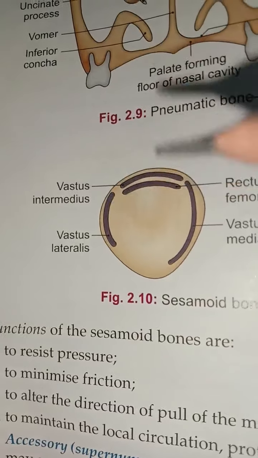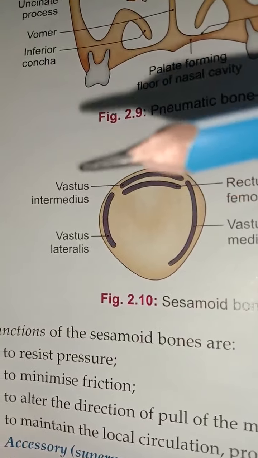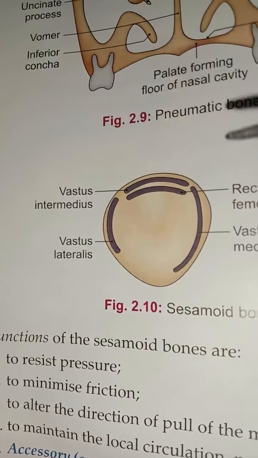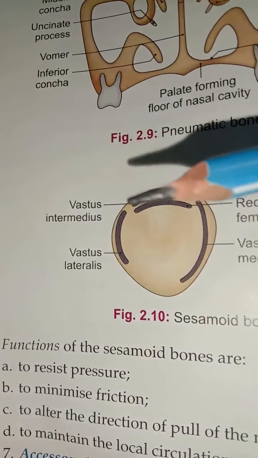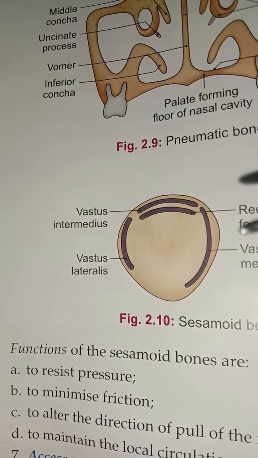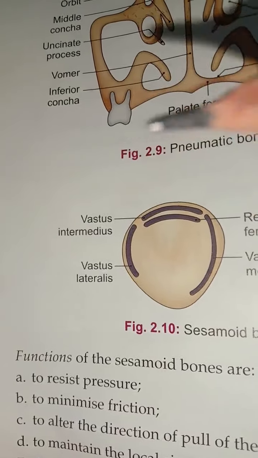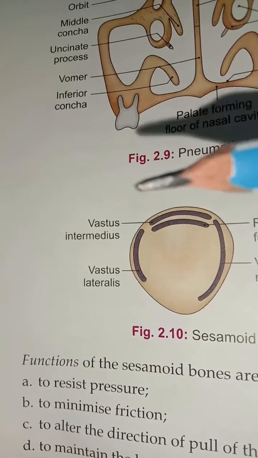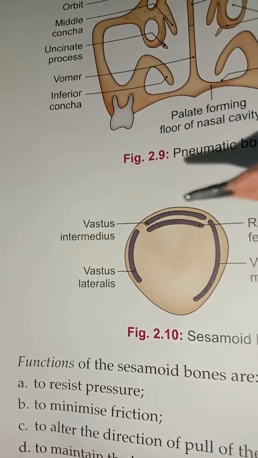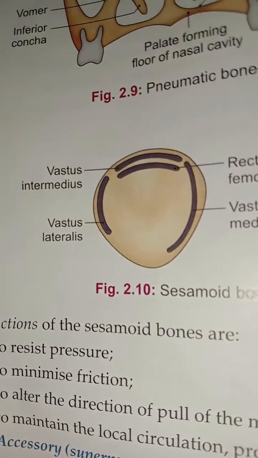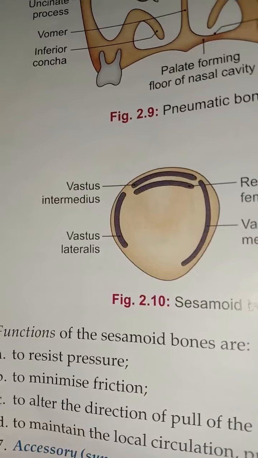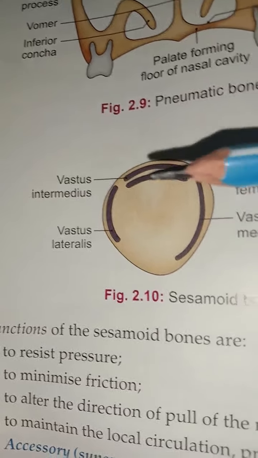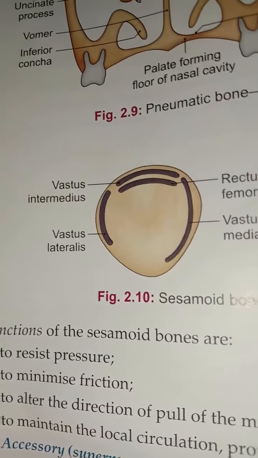They are related to articular or non-articular bony surfaces, and the surfaces in contact are covered with hyaline cartilage and are lubricated by the bursa or the synovial membrane. Examples of this bone are the patella, the fibula and the pisiform bone.